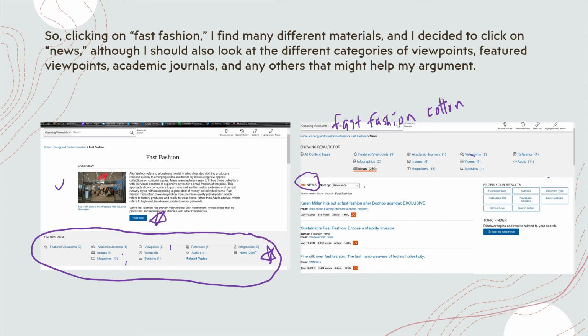So anyway, that's how you can look at this particular website. And I'm going to keep going so I can show you further examples of what happens within the Gale Opposing Viewpoints website.